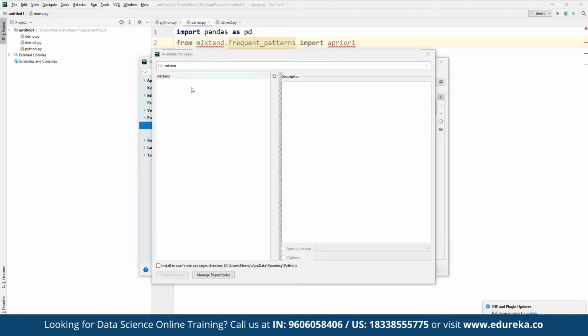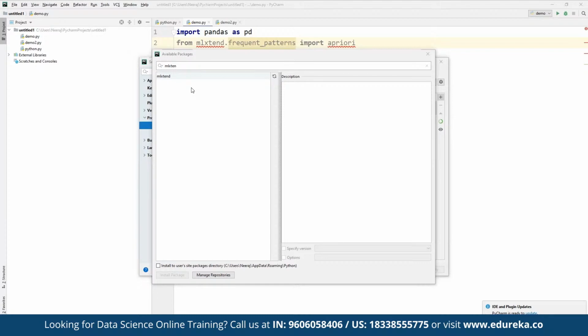So the first package, mlxtend, has been installed, and now if you want to install the other packages, then we can also install them. So in case we are missing some kind of library, then we can simply install it, or in case we have not used those libraries here, then we can simply use them one by one. Once we are done, we can simply come out.